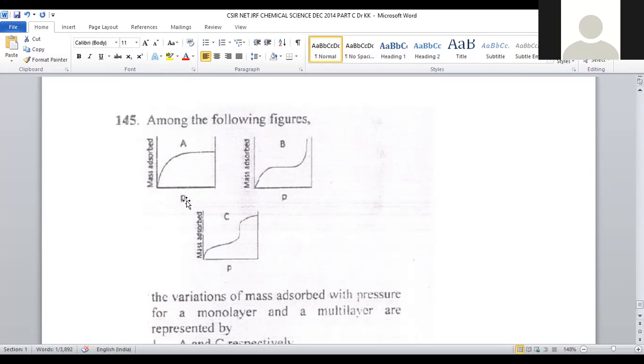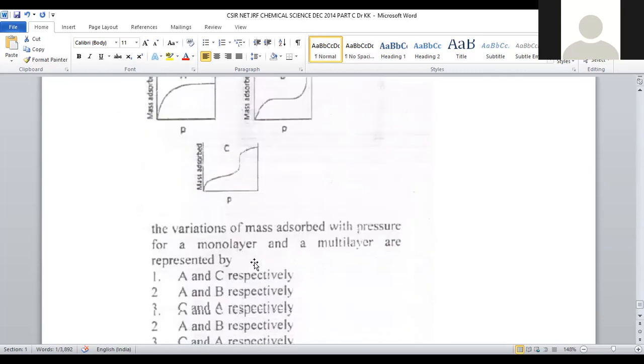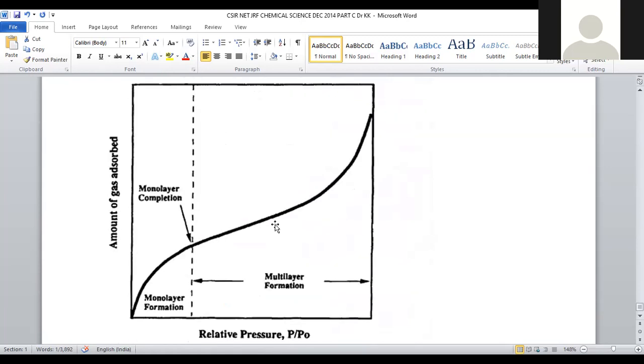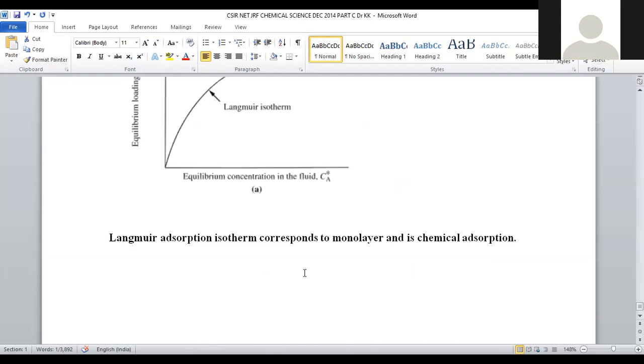The Langmuir adsorption isotherm is represented as pressure versus mass adsorbed with a hyperbola curvature. This is the curvature for Langmuir, being monolayered, so it corresponds to monolayer adsorption. When you apply Freundlich, multilayer adsorption is possible, and you can find the curvature in this manner. This is in accordance with the Freundlich adsorption isotherm.